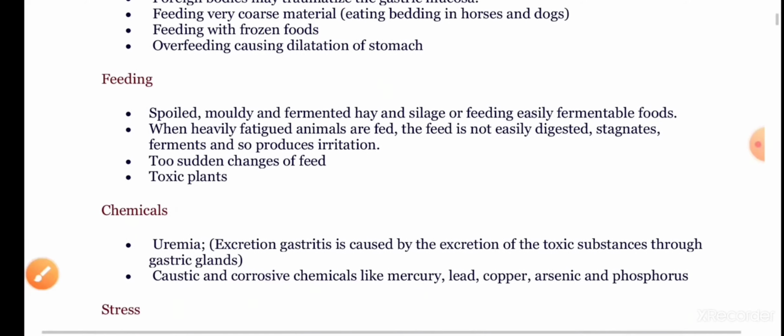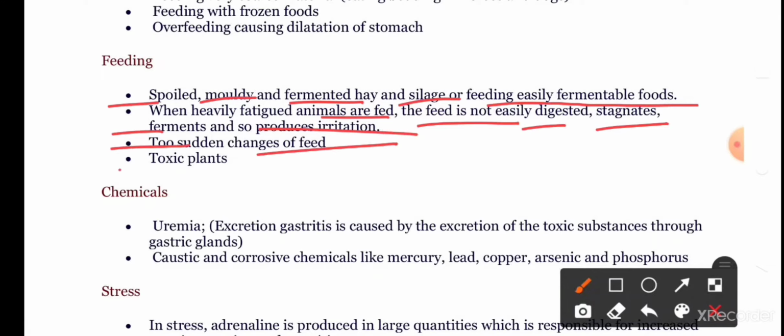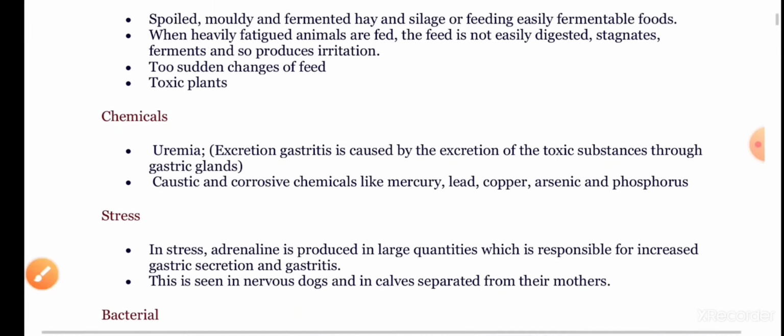Now, when it comes to feeding, soiled, moldy, and fermented hay and silage, or easily fermentable foods, lead to gastritis. When heavily fatty animals are fed, the feed is not easily digested and stagnates. It ferments and so produces irritation. Too sudden a change in the feed and toxic plants are also responsible for gastritis.